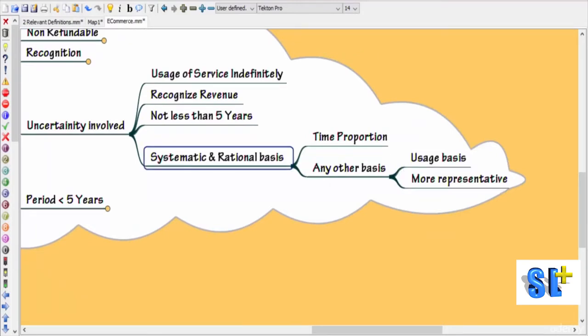Okay, so why are we talking about this? Because we said we have to recognize it at least for a 5 year period, and on what basis are you going to recognize? It should be a systematic rational basis. It can be a time proportion, or it can be on the basis of usage.